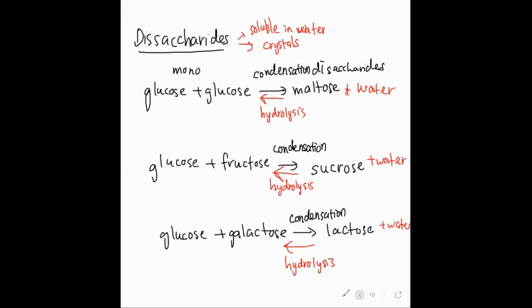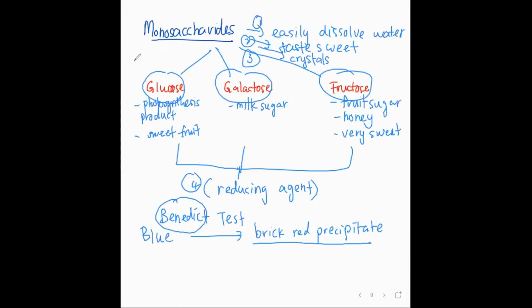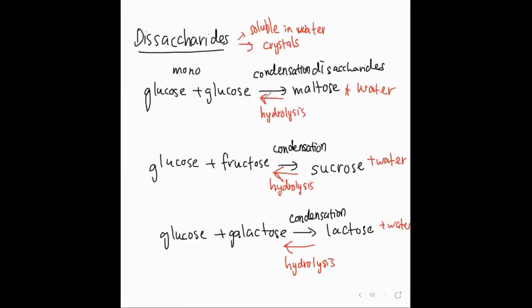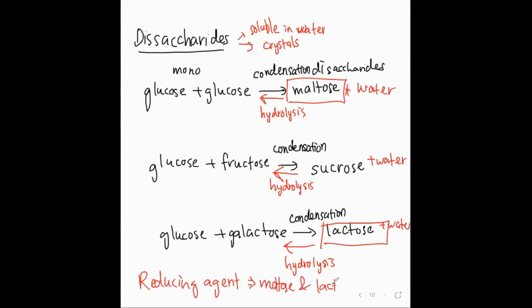Okay, but one special thing I want you to remember. Just now we talked about reducing agents, right? Glucose, galactose, and fructose are all reducing agents. For disaccharide, only maltose and lactose are reducing agents.